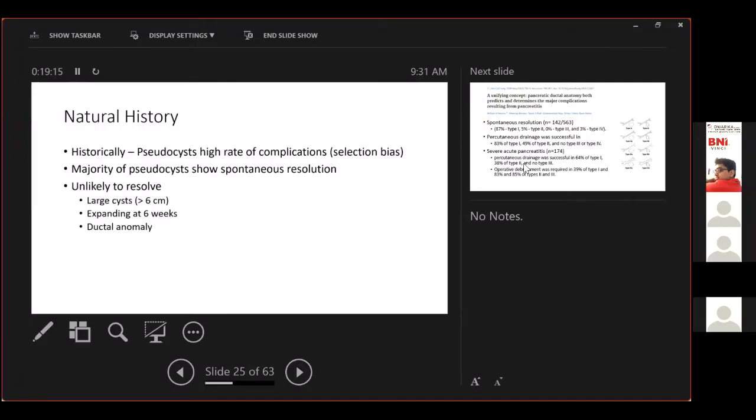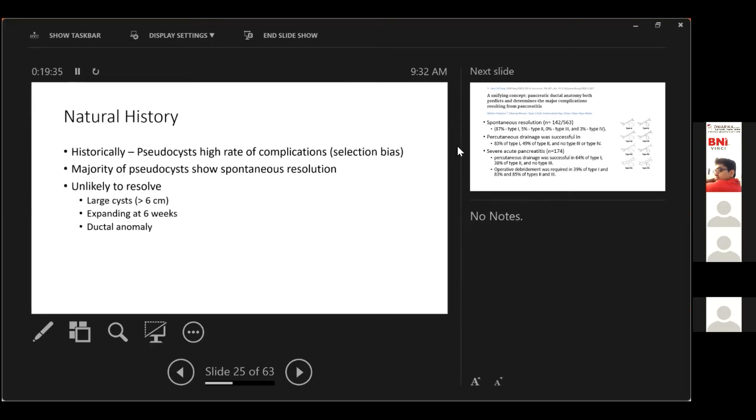Coming to the site of the cyst, whether it is likely to resolve depends upon whether the cyst is at the head or the tail. In Bloomgren's series, there is a line: head cyst versus tail cyst. Some used to spontaneously resolve, some not.